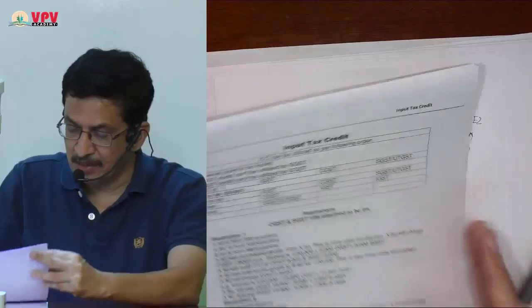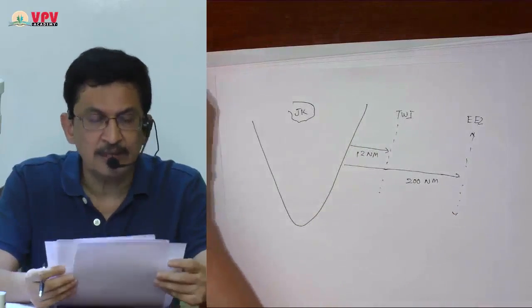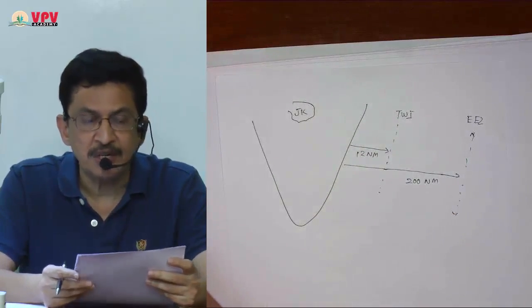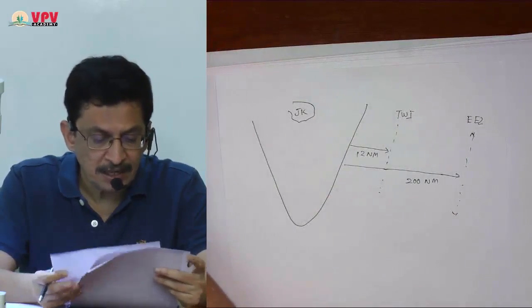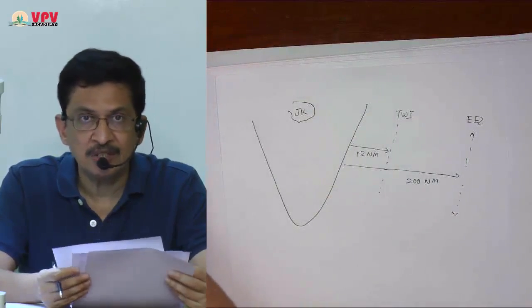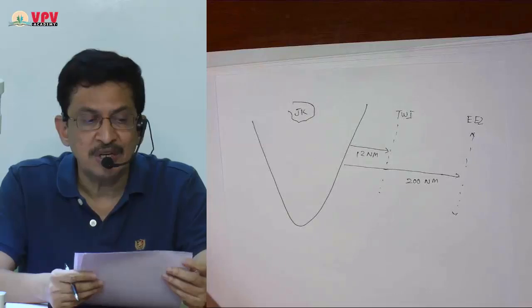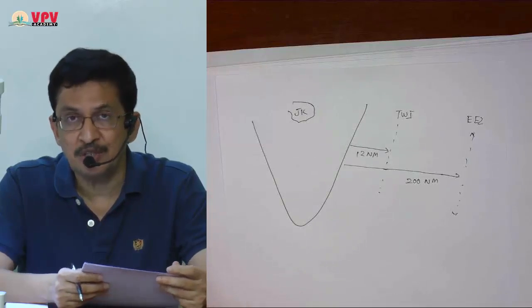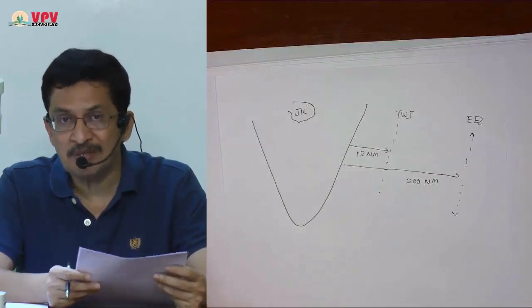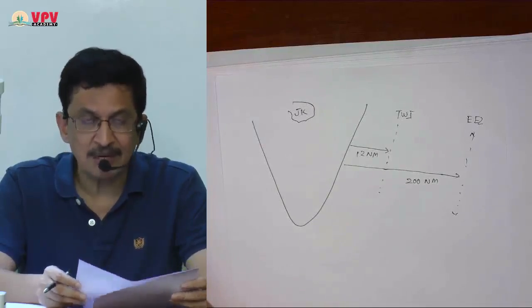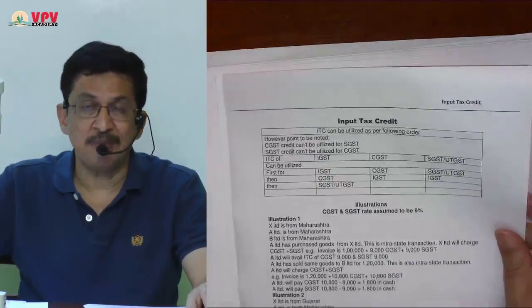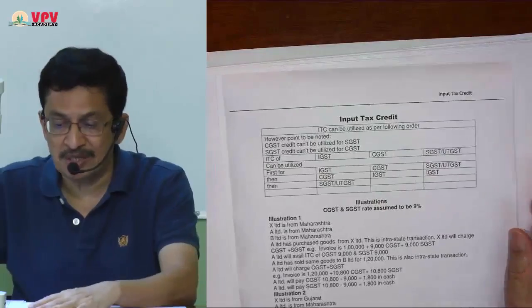Okay. Now we will have to learn about input tax credit. Page number 9, 10, 11 and 12 is about input tax credit. Here let me tell you, on page number 10, 11 and 12, the illustration is not my illustration, it is the illustration given by the institute. So I have just copy pasted that. But on page number 9, whatever illustrations, they are my illustrations. Let us try to understand.